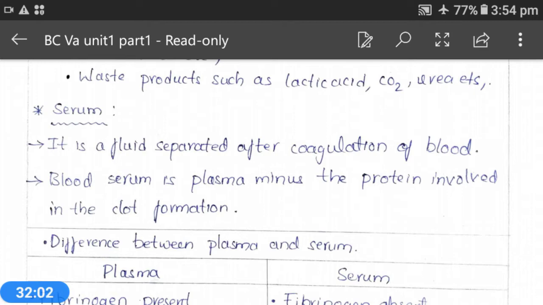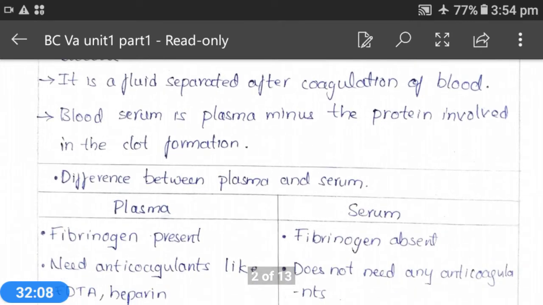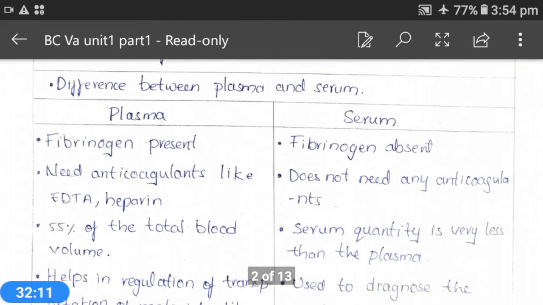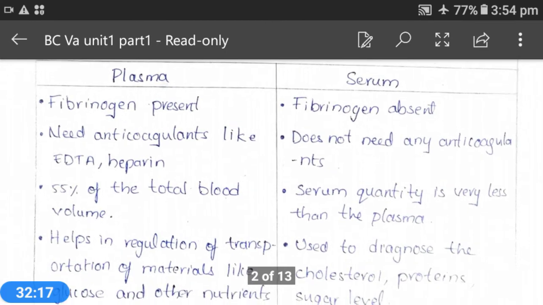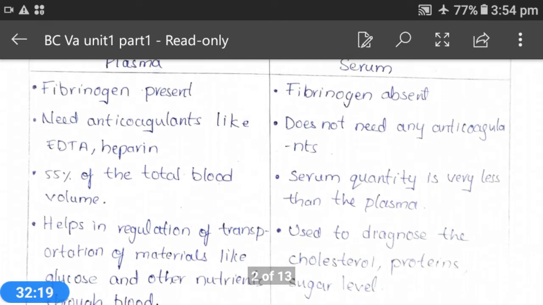The half life of albumin is 20 days. Coming to globulins, these are a diverse group of high molecular weight proteins, and 35% of the globulins are immunoglobulins.